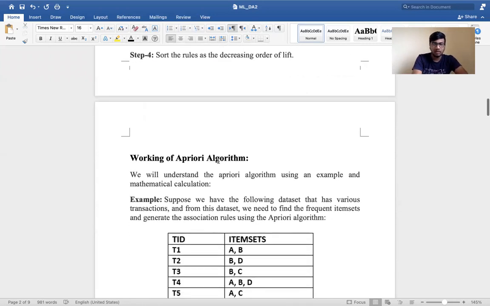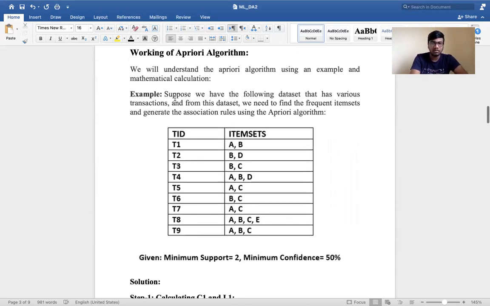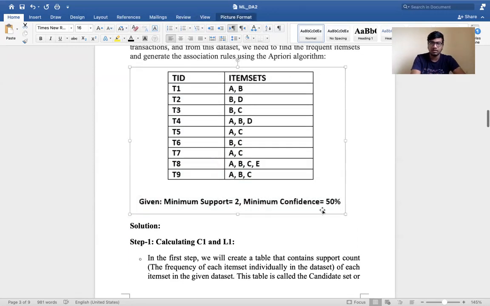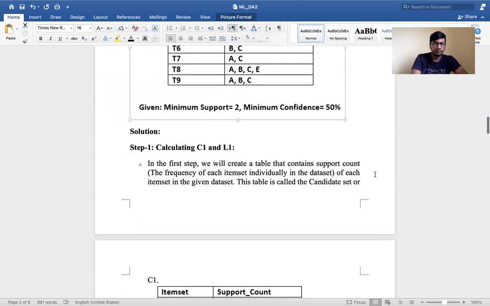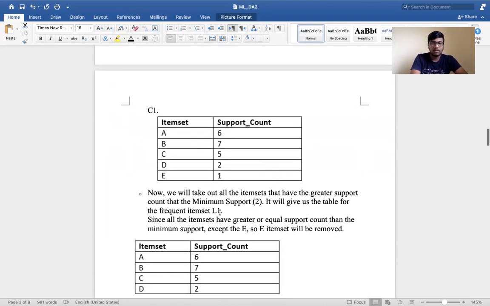Now we'll be discussing the working of the apriori algorithm. We'll understand this working using mathematical calculation. So this is the problem given. For example, suppose we have the following data set that has various transactions. From this data set, we need to find the frequent item sets and generate the association rules using the apriori algorithm. This is the diagram figure given. Initially, they gave the minimum support value as 2 and the minimum confidence interval as 50%. The first step will be calculating C1 and L1. C1 is the candidate set and L1 is the frequent item set.